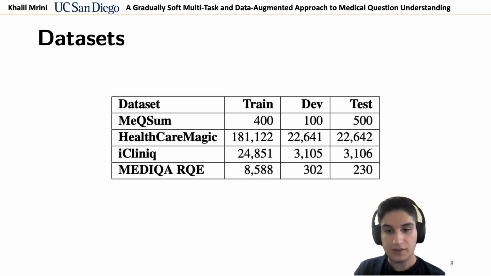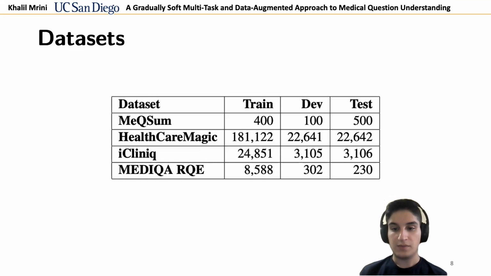MedQuAD RQE is the recognizing question entailment dataset of the 2019 MEDIQA shared task. Similarly to MEQSum, the question pairs match a longer CHQ received by the US National Library of Medicine and FAQ from NIH institutes.